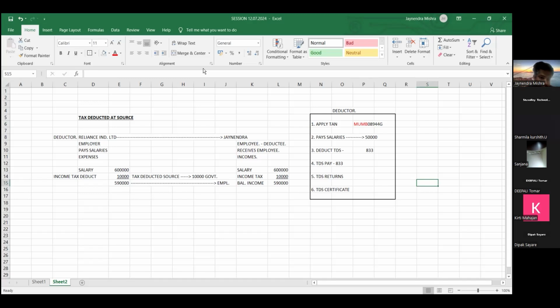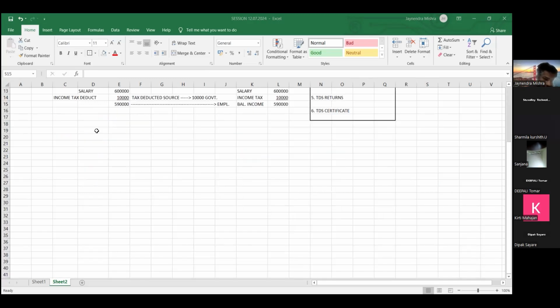Now, TDS is to be deducted, friends, under different sections of income tax. So when we learn TDS, what is expected? You should know under which section TDS is to be deducted. सबसे पहले हमें क्या पता होना चाहिए, कौन से सेक्शन में TDS डिडक्ट करना है. Then at what rate TDS is to be deducted. कौन से रेट से TDS डिडक्ट करना है.